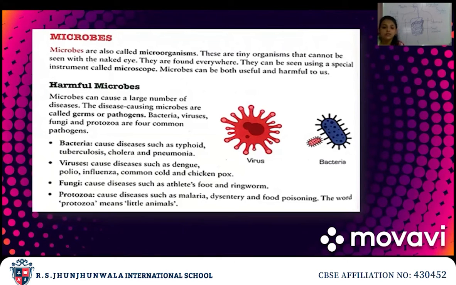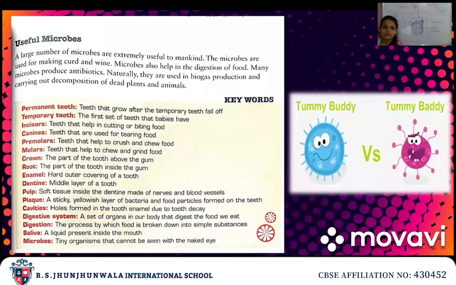Understood? Then coming to protozoa. Protozoa cause diseases like malaria, dysentery and food poisoning. The word protozoa means little animals. Okay. Understood about bacteria, viruses, fungi and protozoa? What are these? These are all bad microbes, that are not good for us.